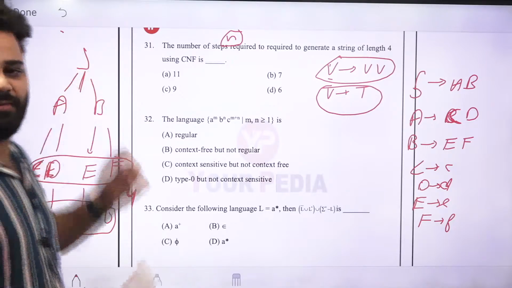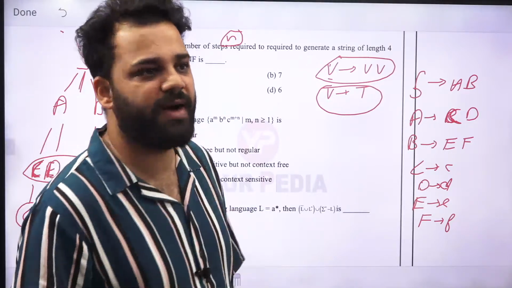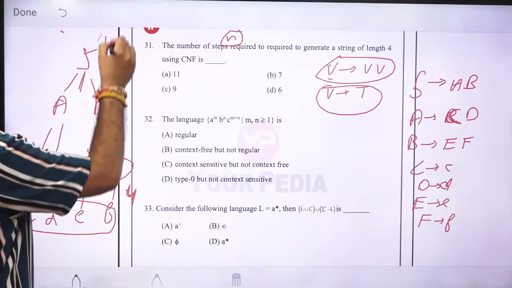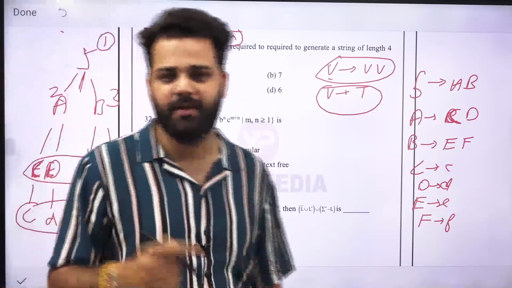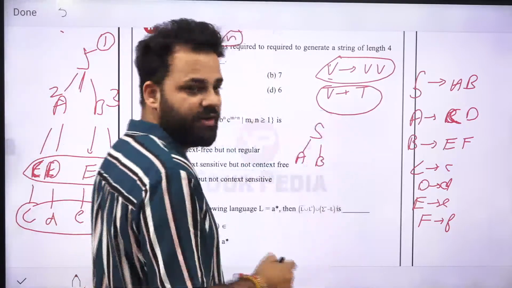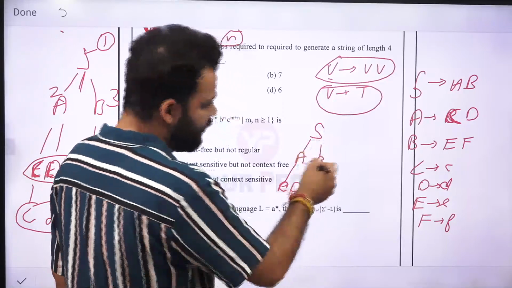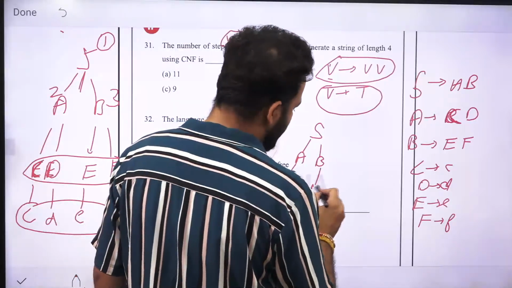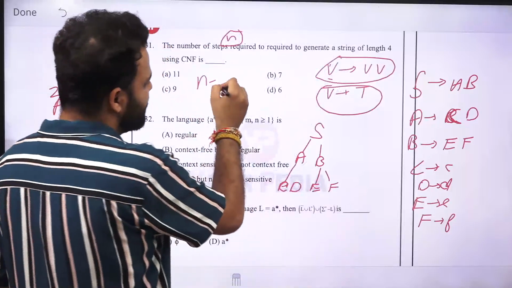Now, when you are talking about variables only, each production will increase the variable count by 1. For this one, the first production is this, the second is this, the third is this. 3 productions required for 4 variables. For 2 variables, how many productions required? 1 production. For 3 variables, how many productions required? 2 productions. 1 this, second this. And for 4 variables, how many productions required? 3 productions. So for n variables, n minus 1 productions will be required.